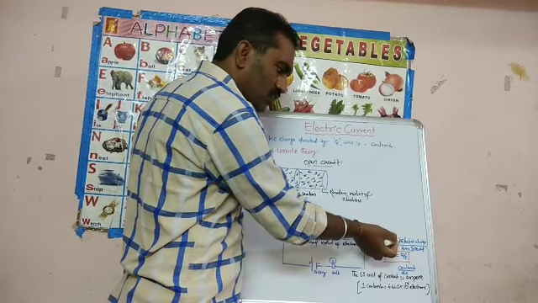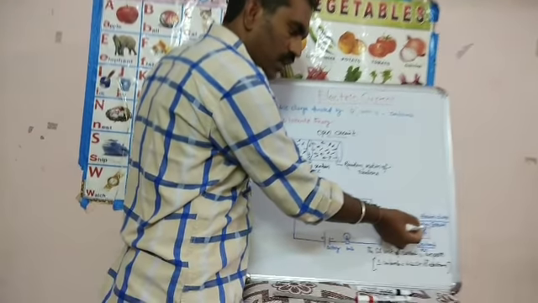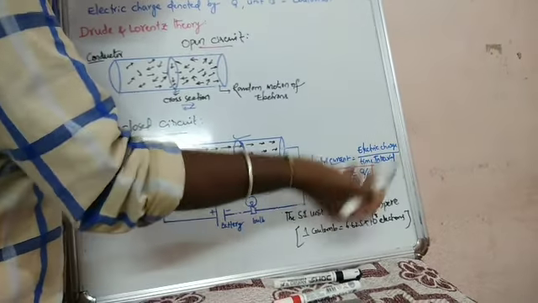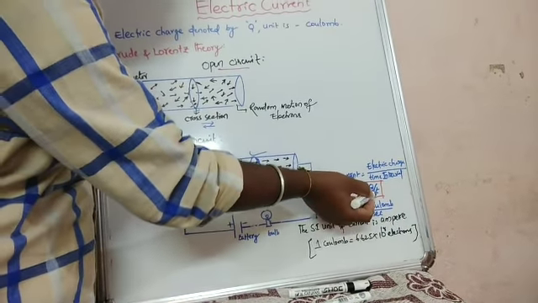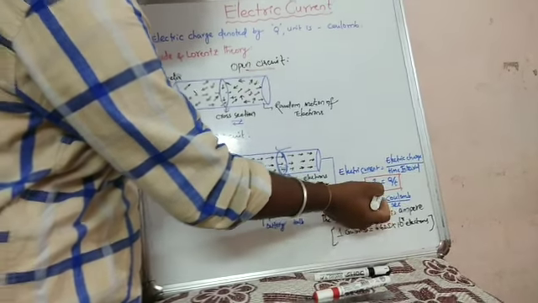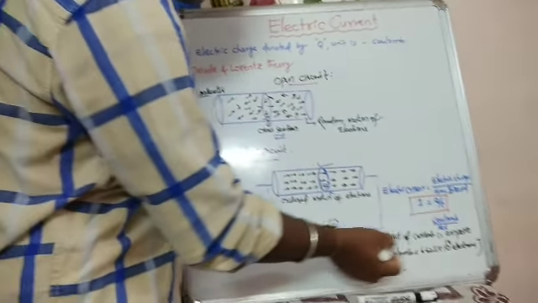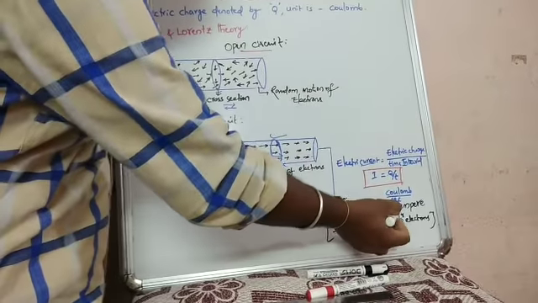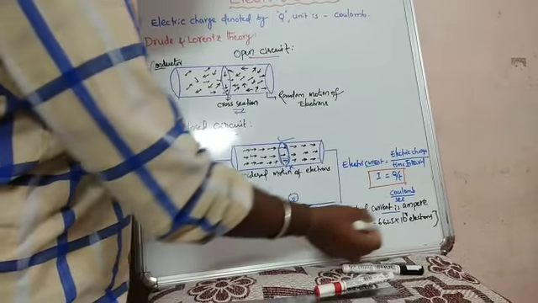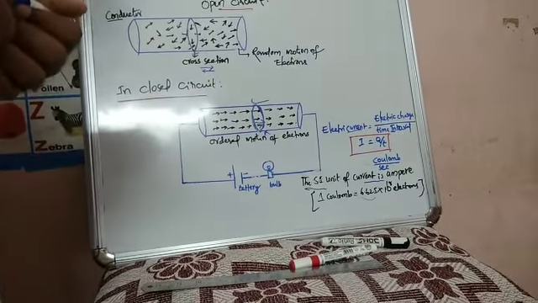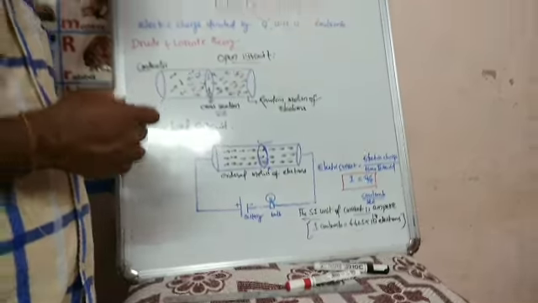Here the electric charge is denoted by Q and time by t. The unit of charge is what? Coulomb, and the unit of time is second. So it is Coulomb per second. The SI unit of current is called ampere. Here 1 Coulomb is equal to 6.625 times 10 to the power of 18 electrons.